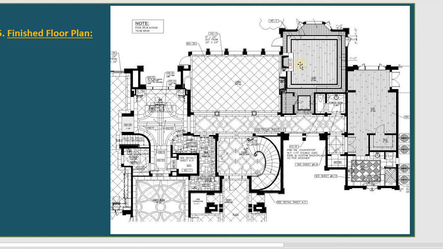And this is the wood one. So basically the finished floor plan is the one that shows the floor, what type of material they use on the floor, and of course they put the note for you. For example, this one is the tile, and after that this is the wood, and some kind like the carpets. So basically the finished floor plan shows everything about the material of the floor.